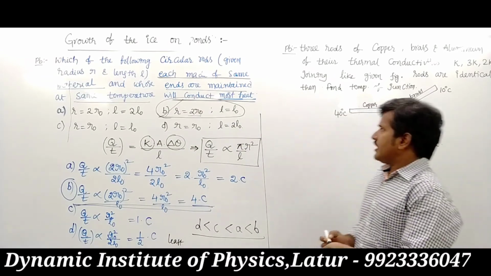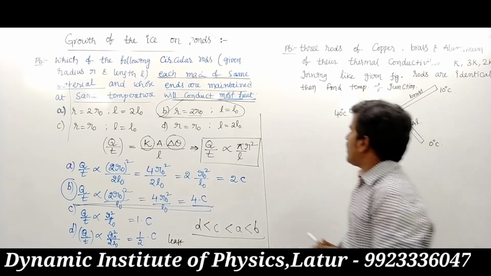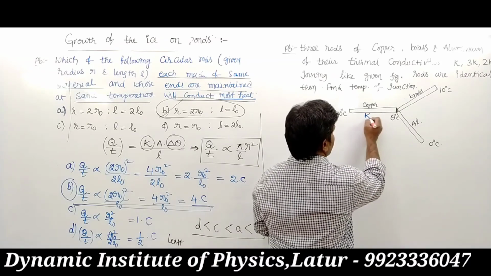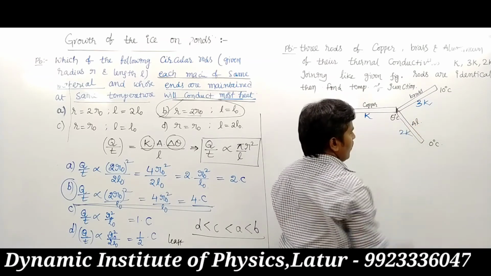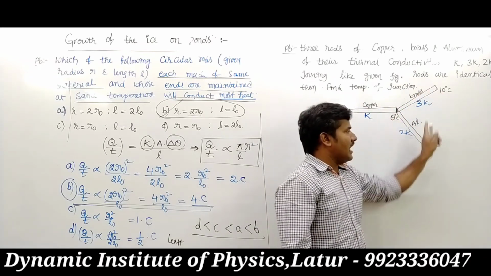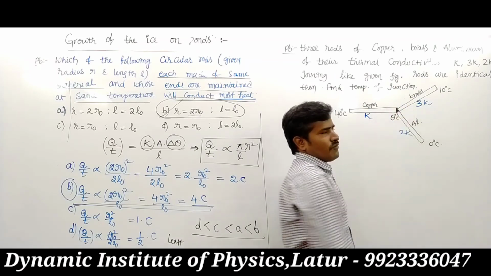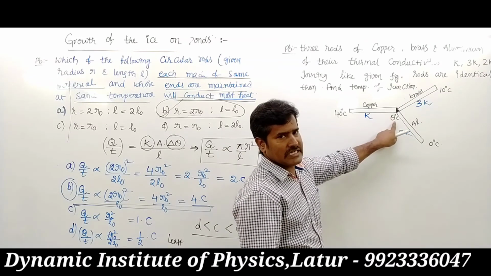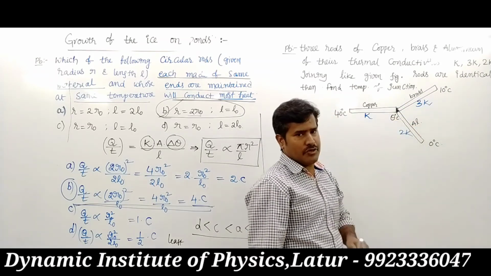Okay, next one. Three rods of copper, brass, and aluminum have thermal conductivity K for copper, 3K for brass, and 2K for aluminum. Their ends are at different temperatures 40, 10 and 0. What is the temperature of this junction? This junction temperature we want. So the heat current flows from 40 to theta, after that from theta to 10 and theta to 0.